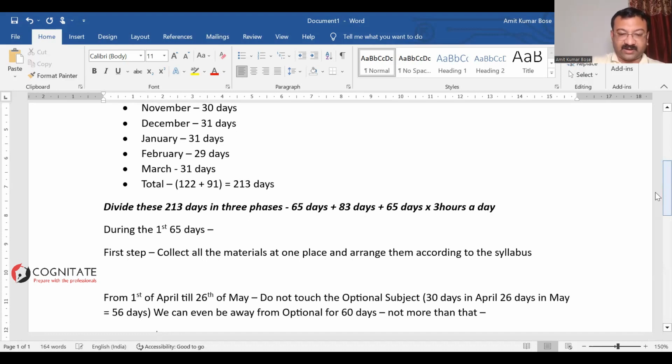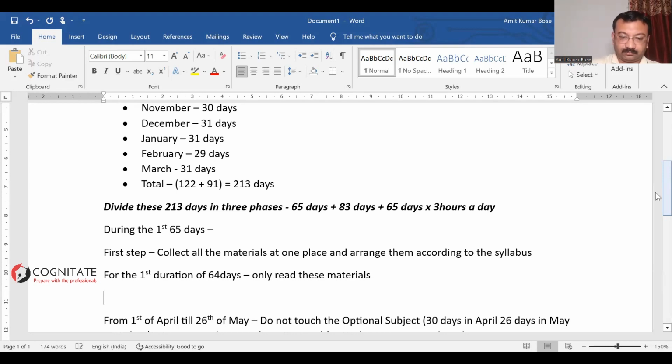Once you're done with this, for the first duration of 65 days, now you actually have 64 days left in your hands. Only read these materials. Tally them with the syllabus and keep on reading them. Don't touch the previous questions right now. This is not the period for starting with the previous questions. Don't. Right?